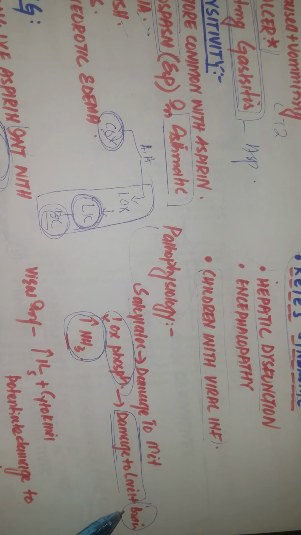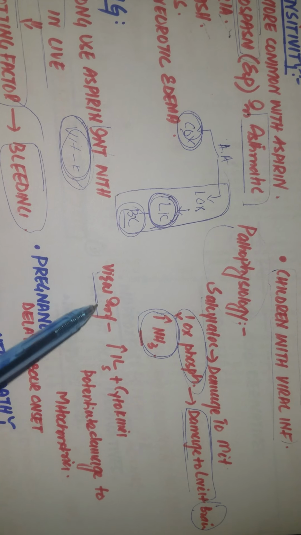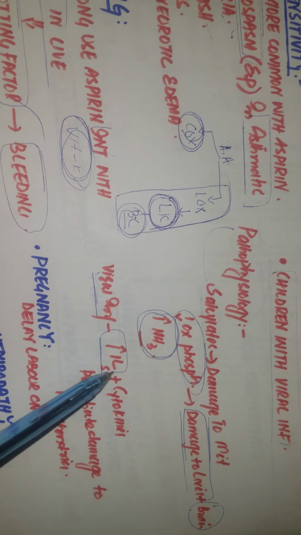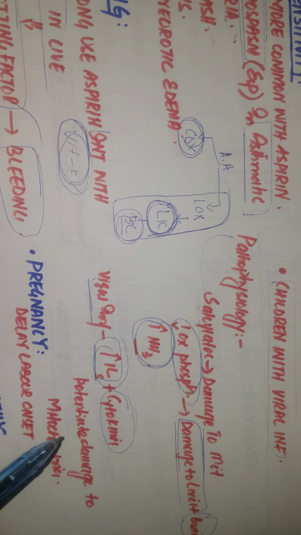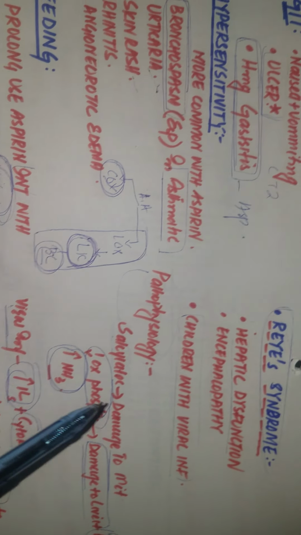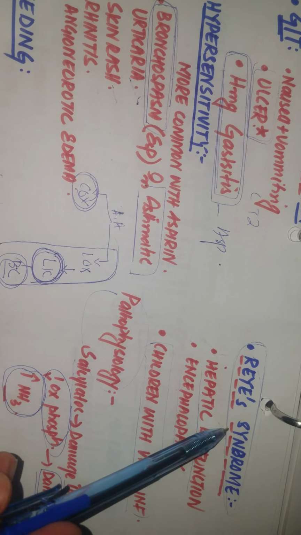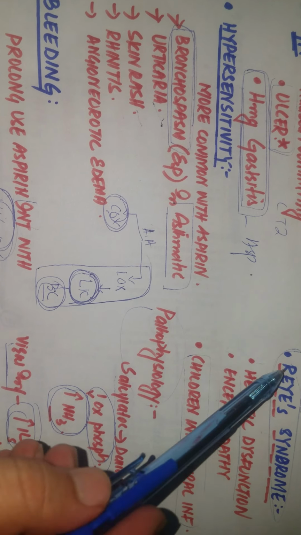Now, why does it occur in the children with viral infection? So, with viral infection, we have increased levels of the interleukins and cytokines. These interleukins and cytokines potentiate the damage to the mitochondria, which will potentiate the effect of the aspirin on the damage of mitochondria and will lead to the Reye syndrome.